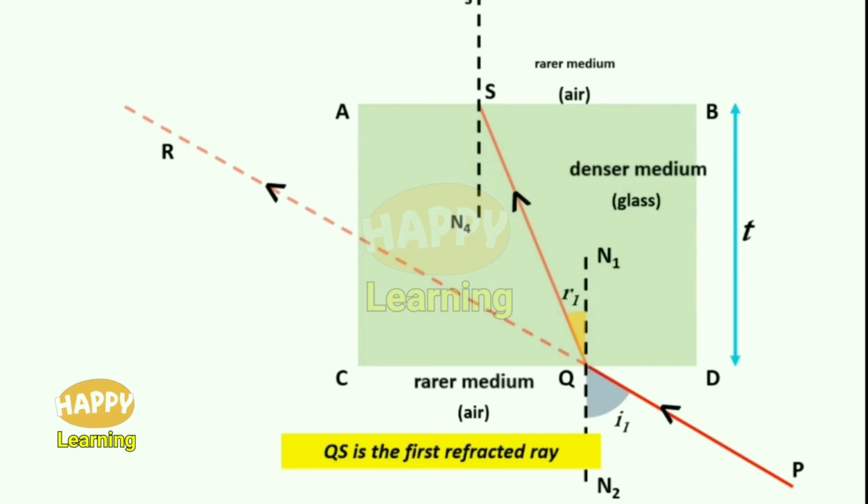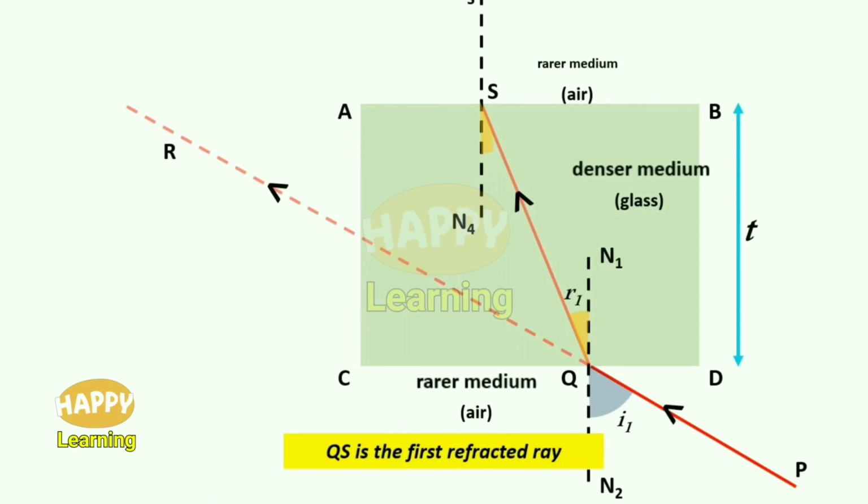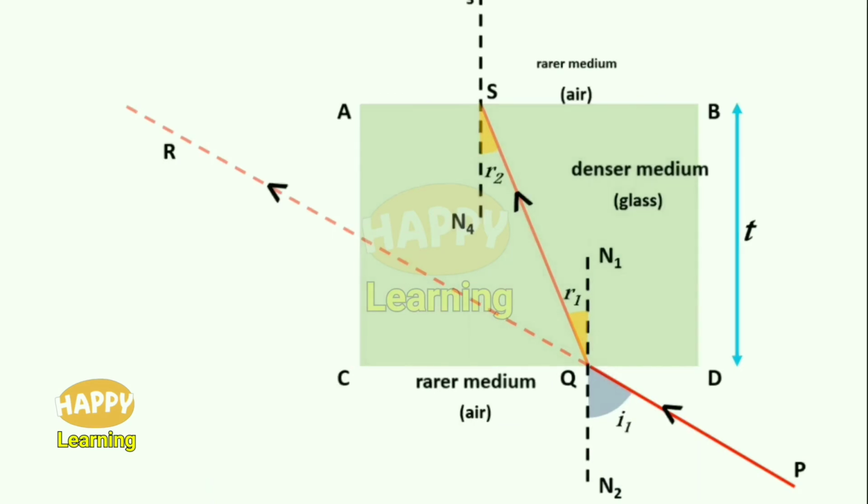So the light ray QS hits the other side of the glass slab at point S. So draw a normal at point S. N3, N4 is the normal. The angle of incidence at point S, QS ray is incident on the side AB with an angle R2. So angle of incidence at S is R2.